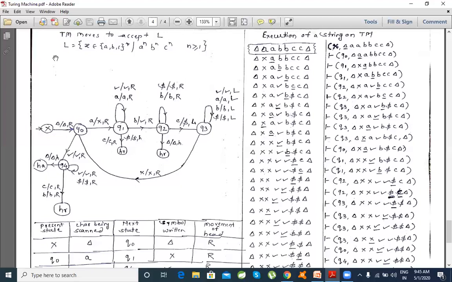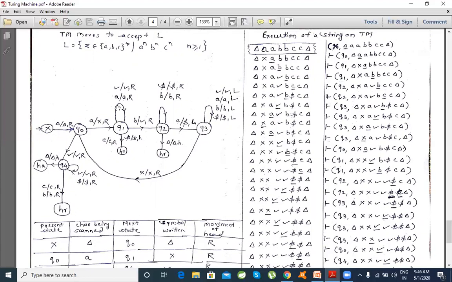Now consider this problem statement. It says: design Turing machine moves for the acceptance of the language L. We have a particular string X, which can be any combination of A's, B's and C's, but the pattern within L is A raised to n, B raised to n, C raised to n, where n goes from 1 to infinity. All such strings which follow this pattern should be accepted by the Turing machine. Such Turing machine moves I need to design.